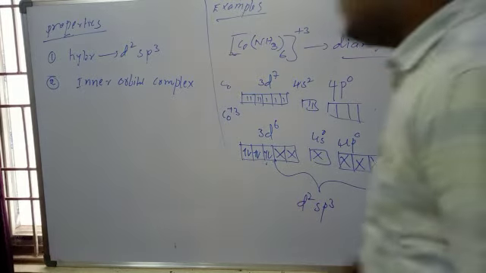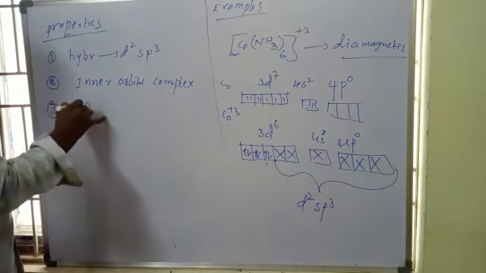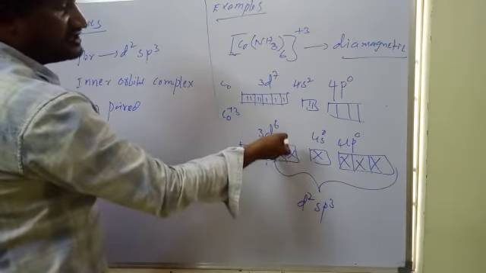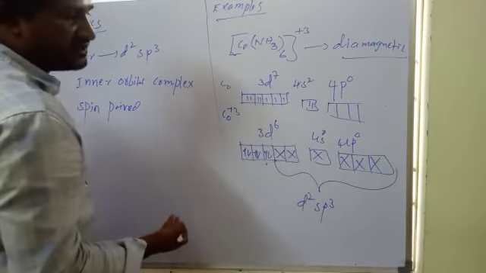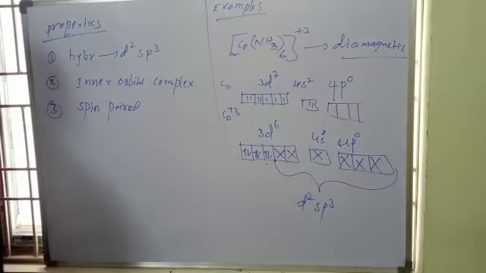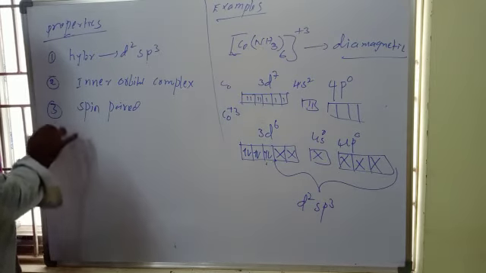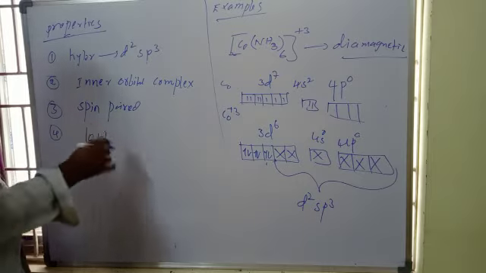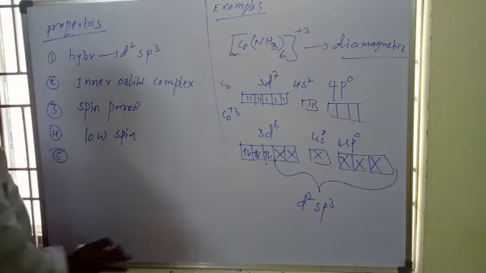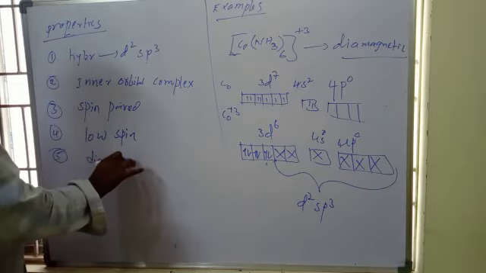Next, all electrons are paired, so it is spin paired. Against Hund's rule, the 6 available electrons, after losing electrons in the plus 3 state, all pair up and form d2sp3 hybridization. Next, spin paired means a low spin complex. If all electrons are paired, there are no unpaired electrons, so it is diamagnetic.